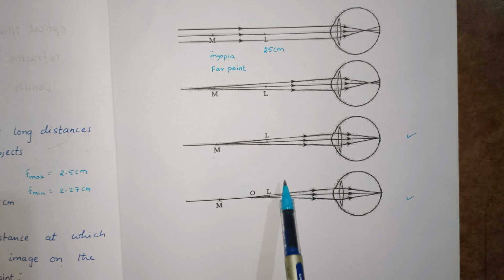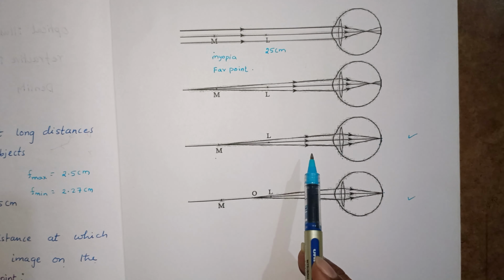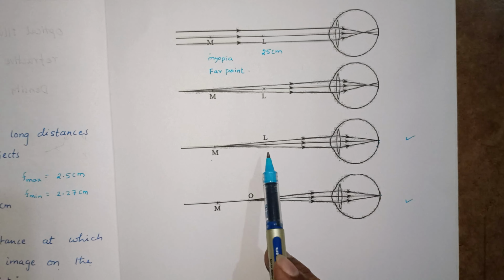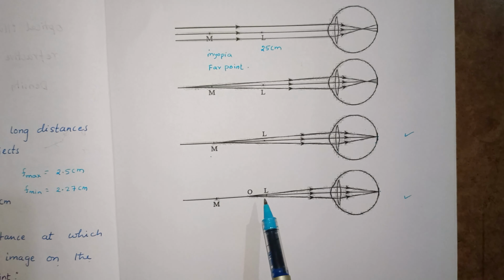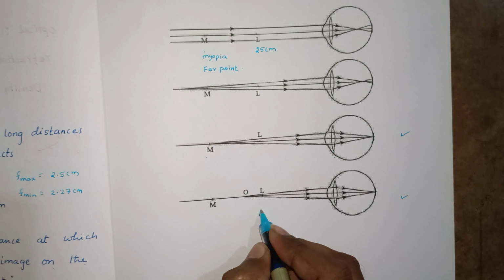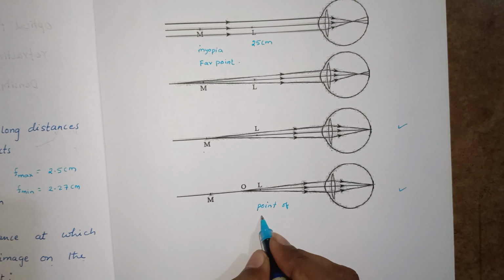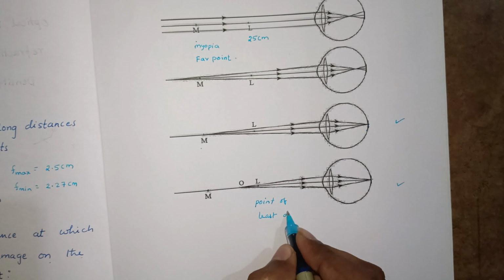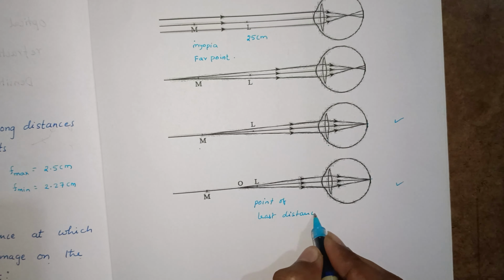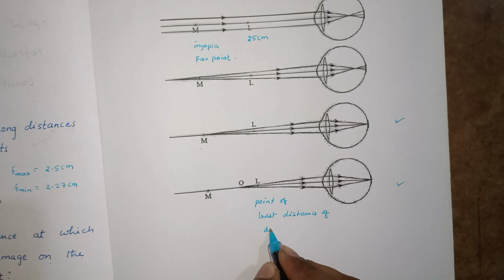Before L, anything we place, even a healthy person can't see. L is the point of least distance of distinct vision.